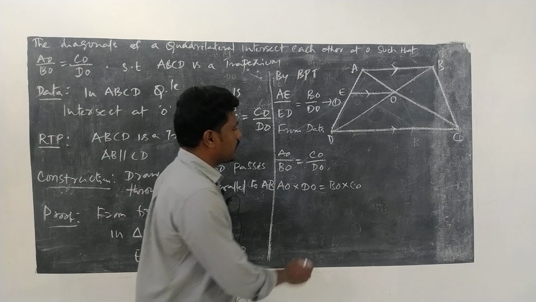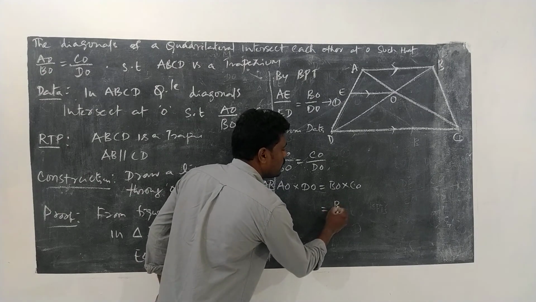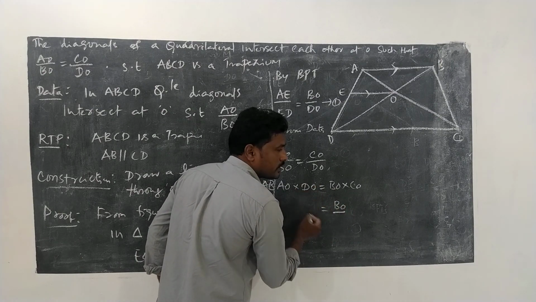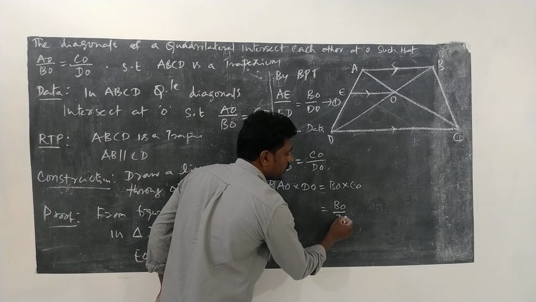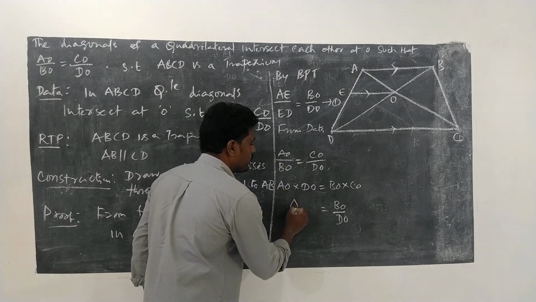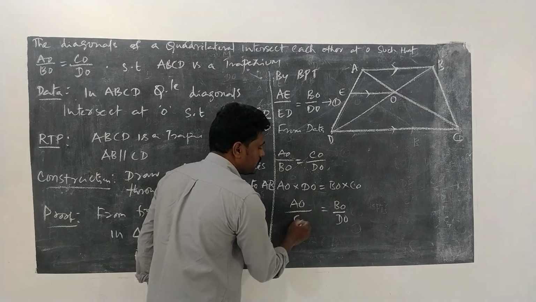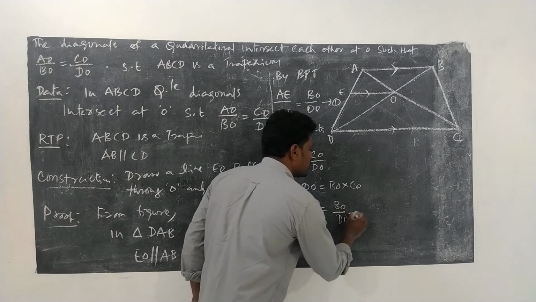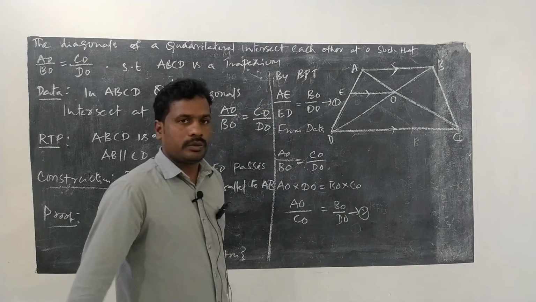So similarly here I am finding BO by DO, and what is left, AO by CO. Let's take this as equation number 2.